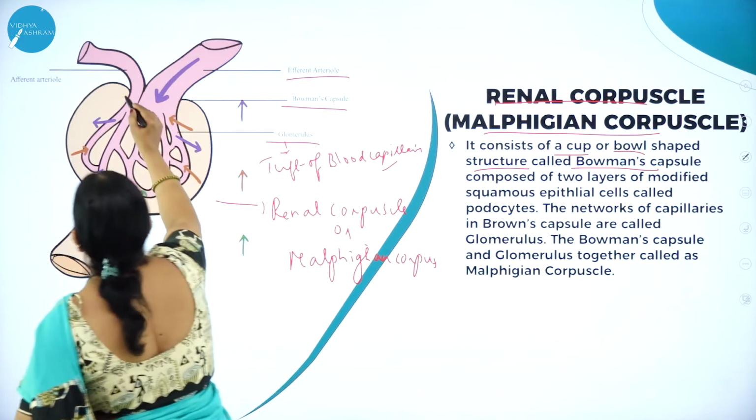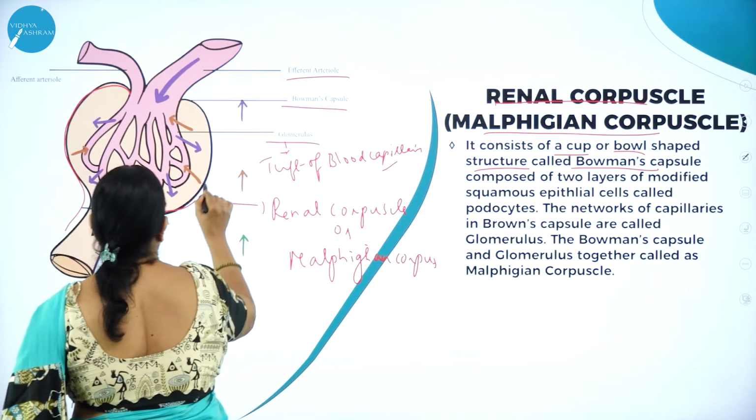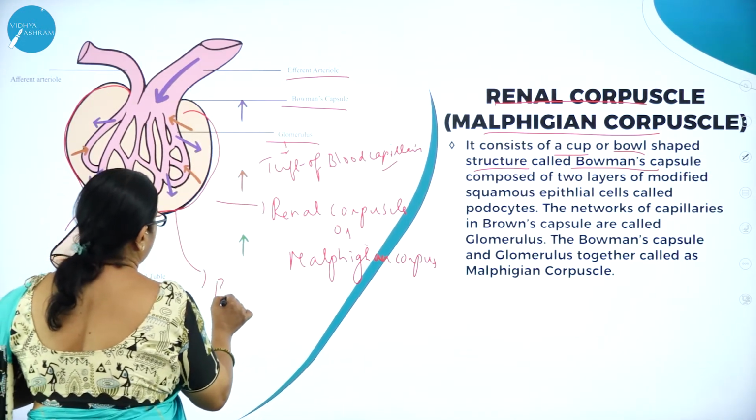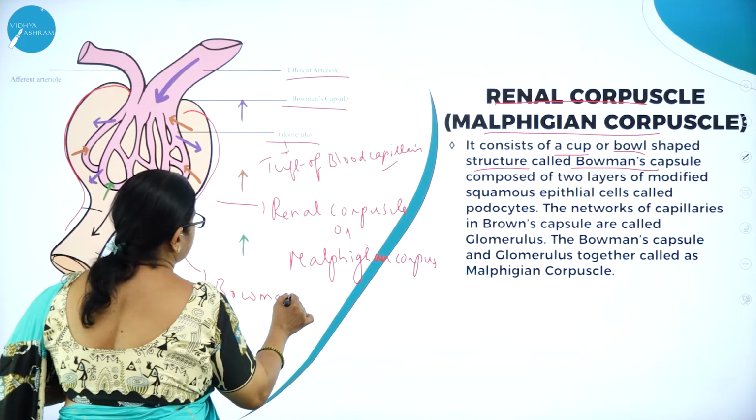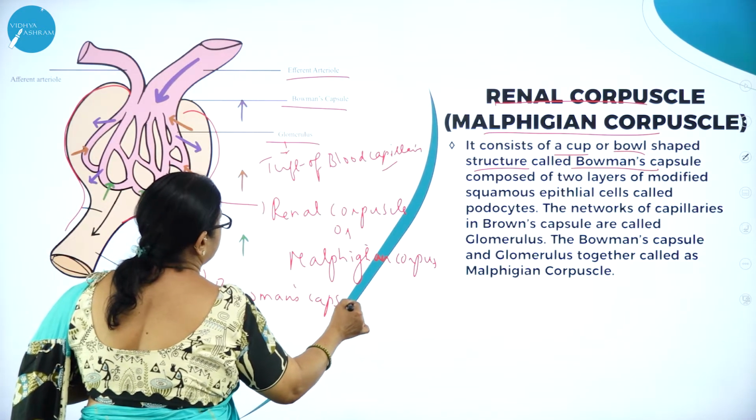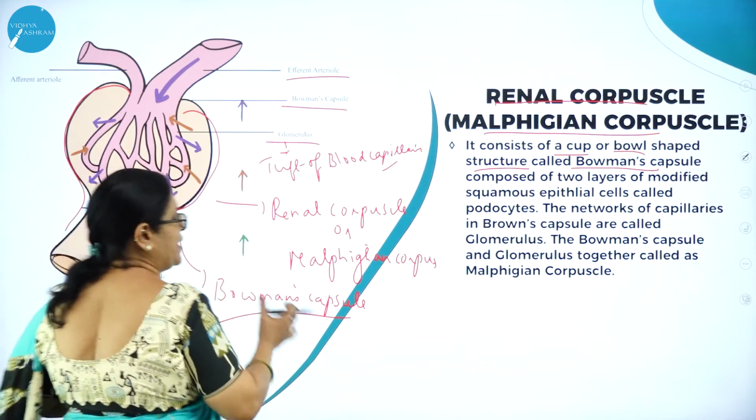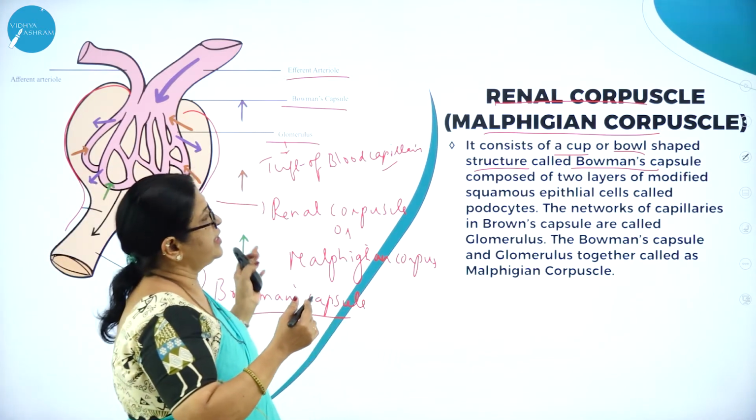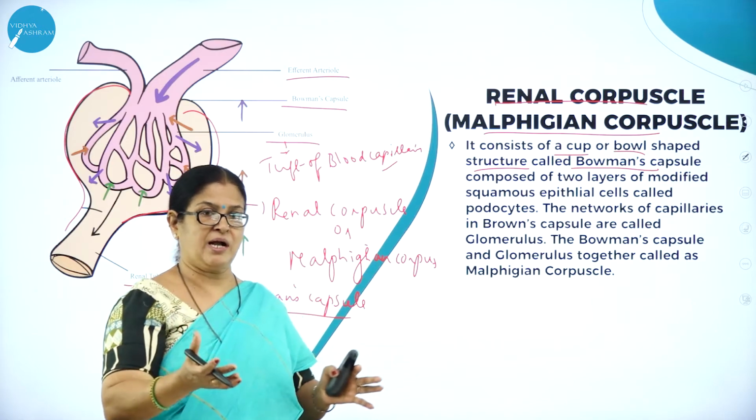So this whole cup-like structure is called Bowman's capsule. So this is the whole cup-like structure. I think if you see the renal corpuscle, you can make out it is just like a cup-like structure.